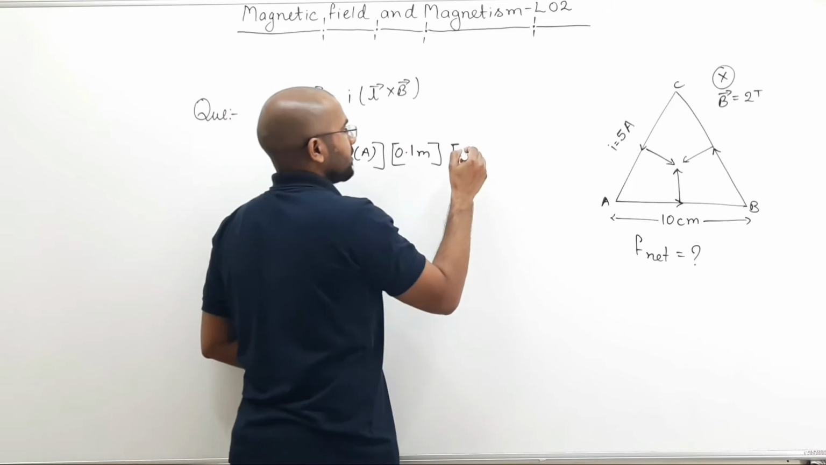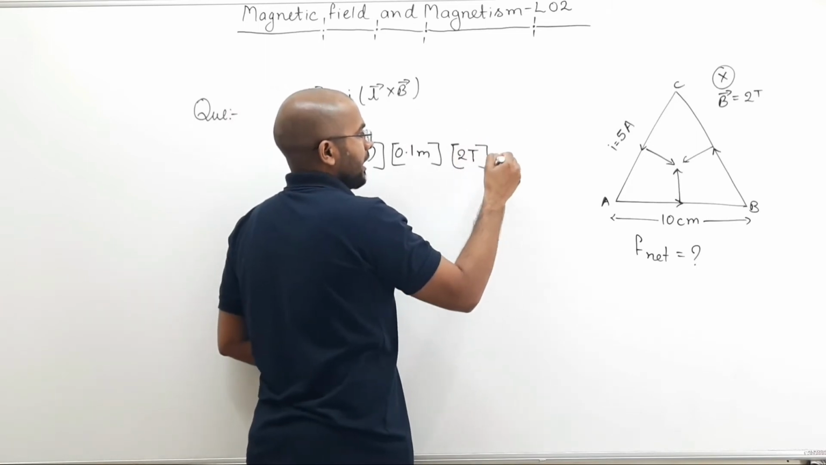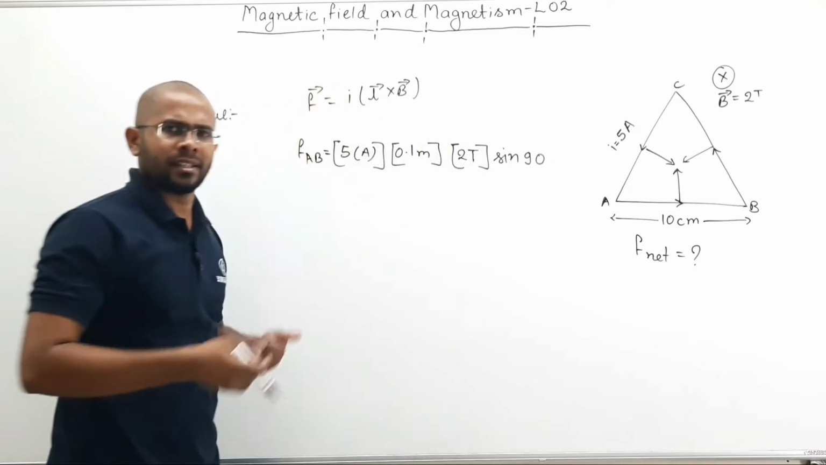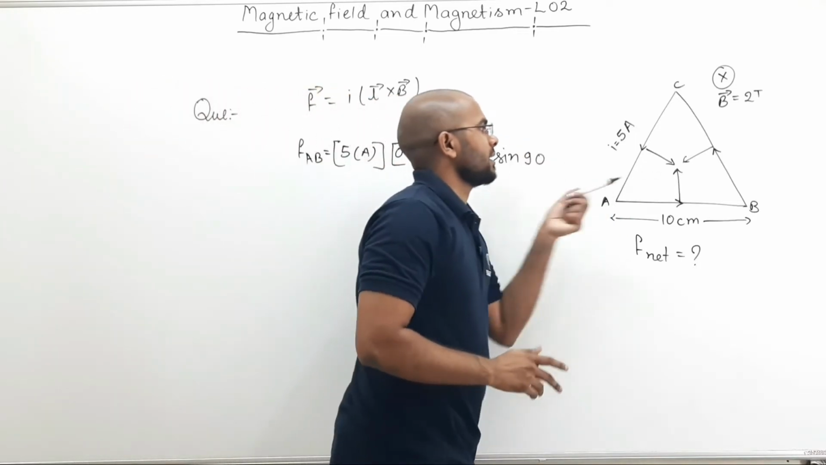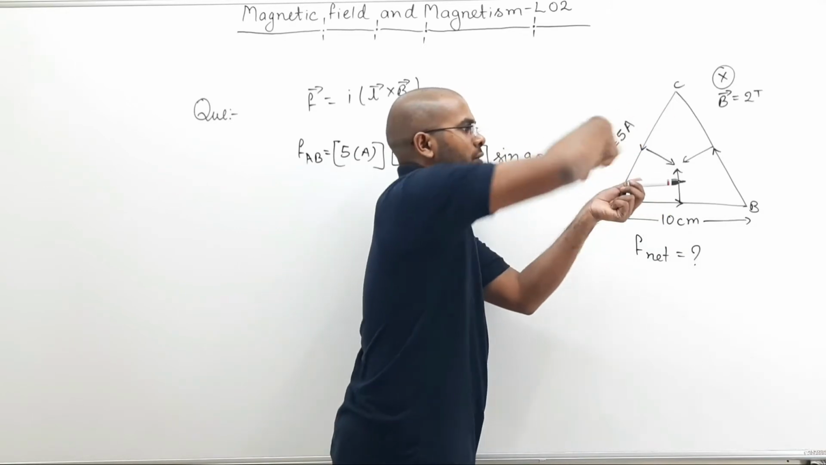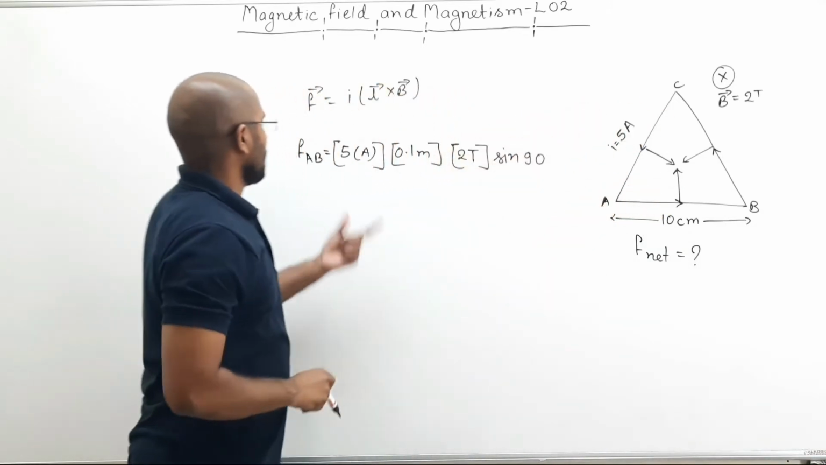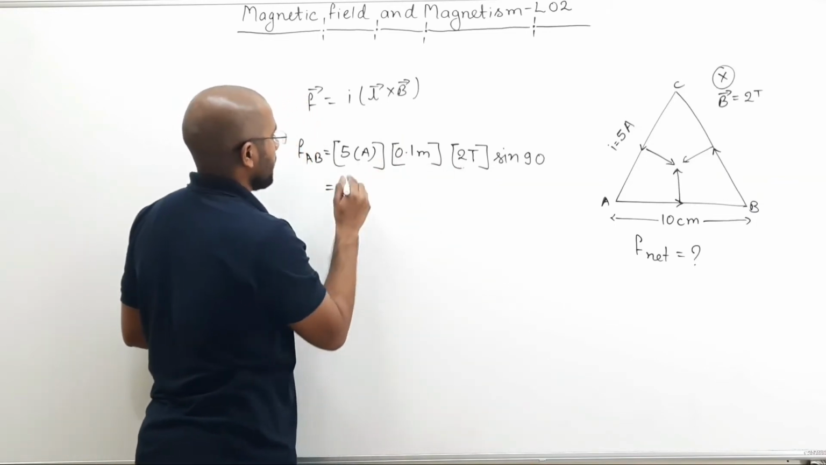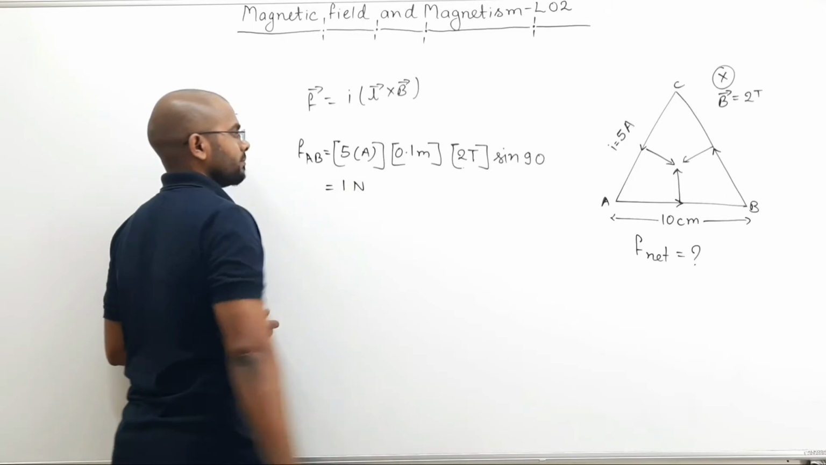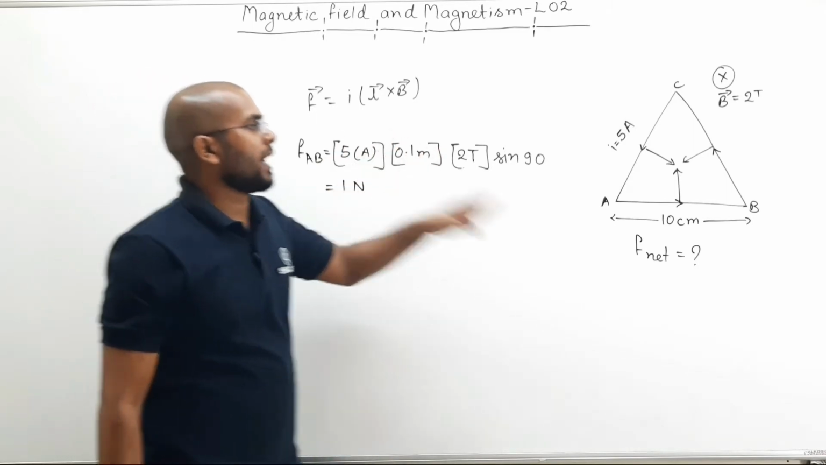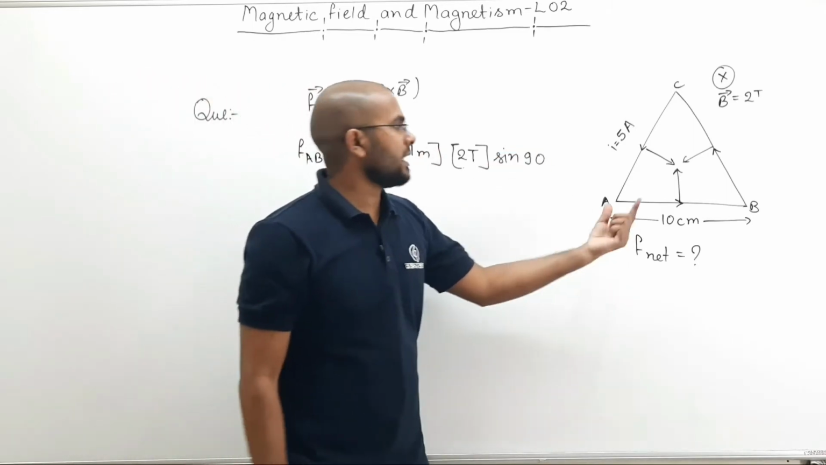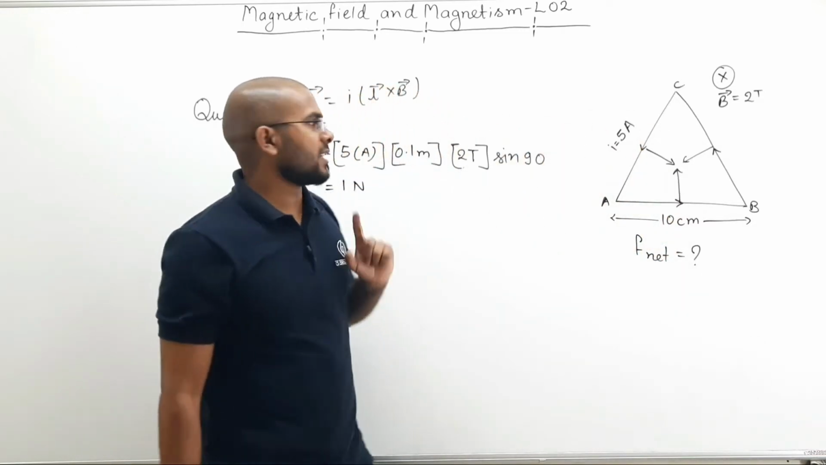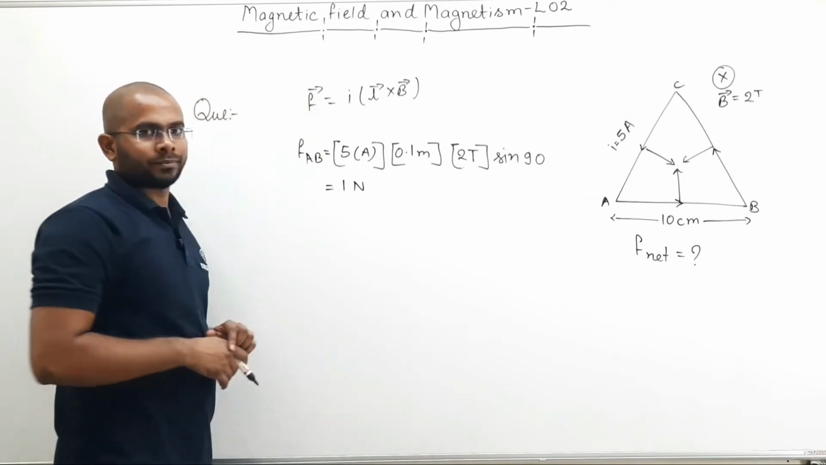And field, how much is field? 2 Tesla. And sine of 90, because cross product is sine theta. And here length is this much, B is inside, so 90 degree. So how much is this? This is 5 into 2 into 0.1, that is 1 Newton. So each side of this equilateral triangle wire loop is experiencing 1 Newton force.